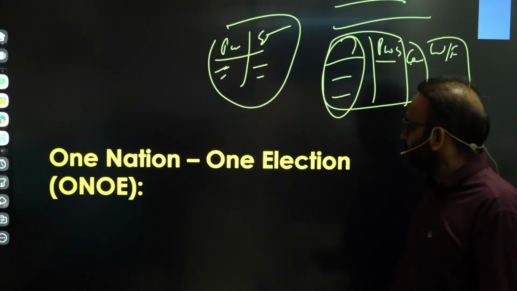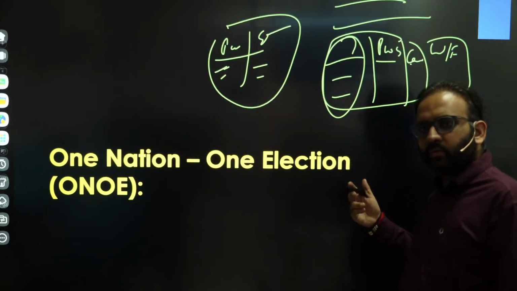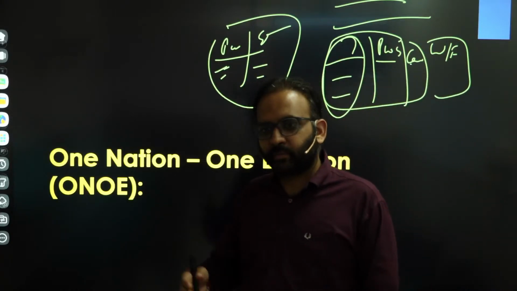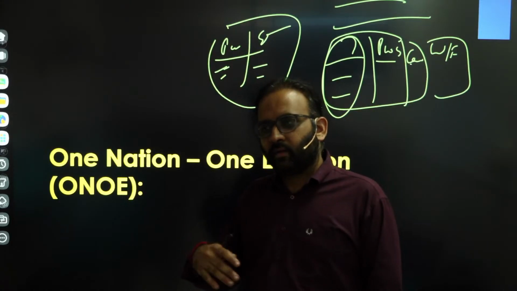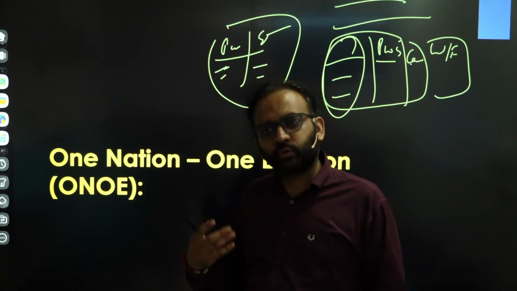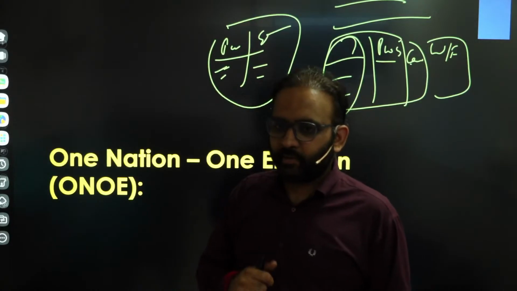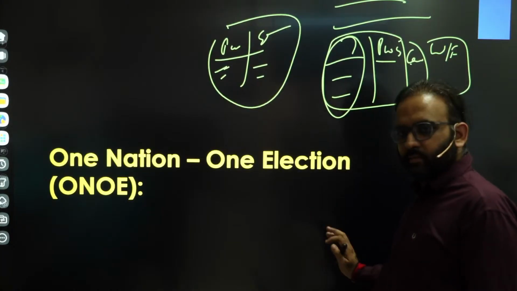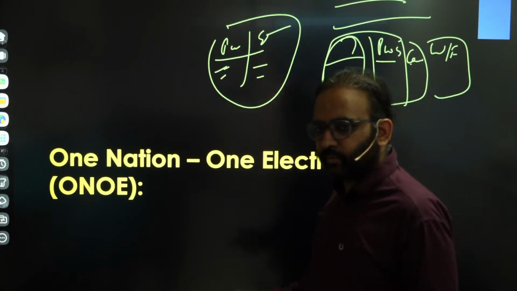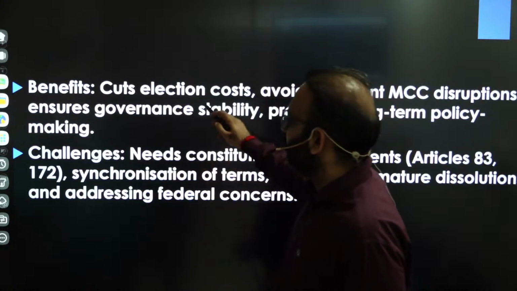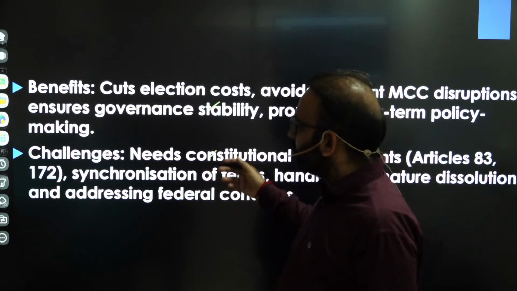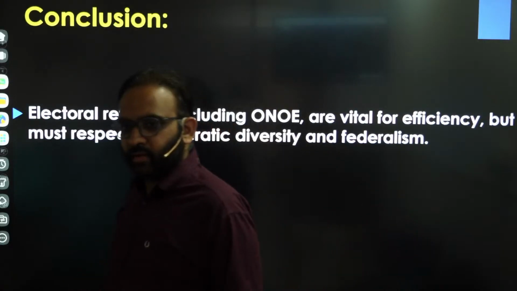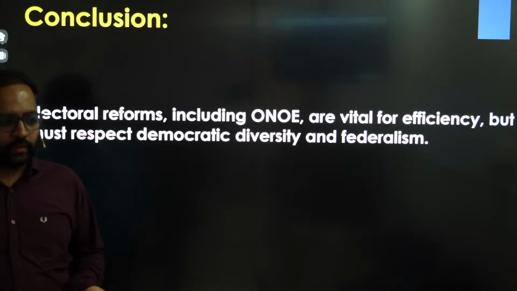And in conclusion, in one line, you should say that these reforms could be implemented in phases. Just give a balanced opinion: in phases, requiring consensus among different political parties and also strong political will on the part of the ruling party. So that you can write in conclusion. So that's all about the discussion. The benefits and challenges you can put in a table. Clear? So that's how you will address this question.